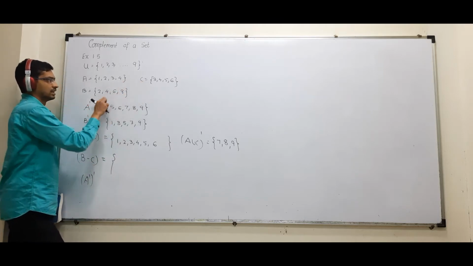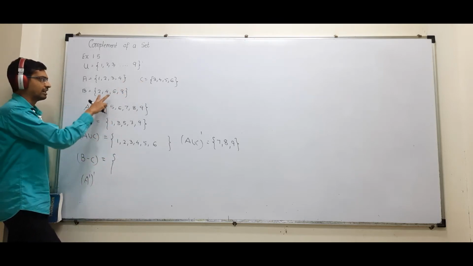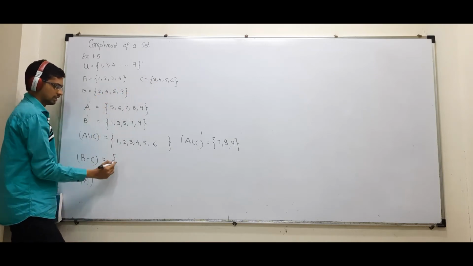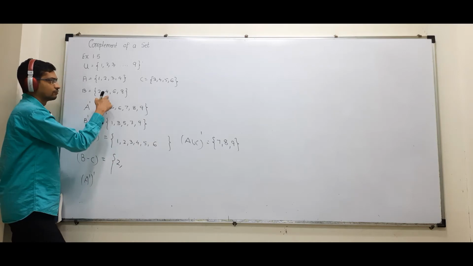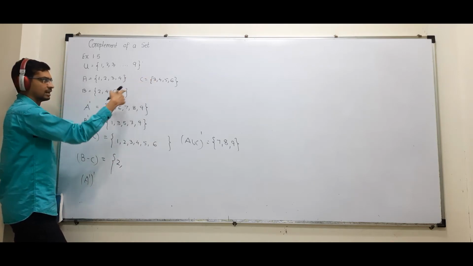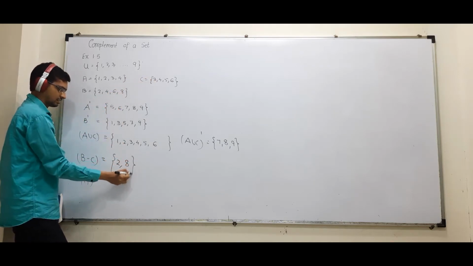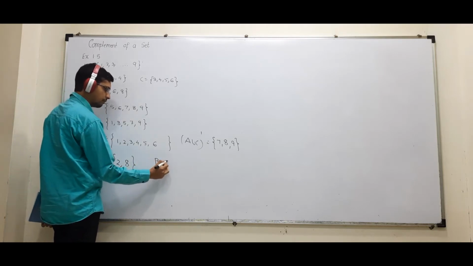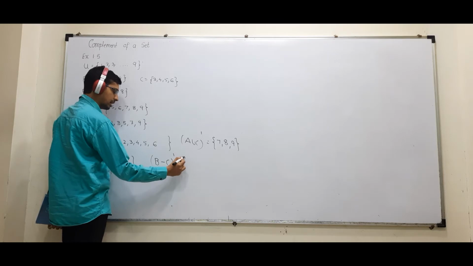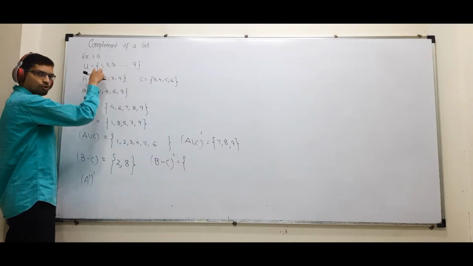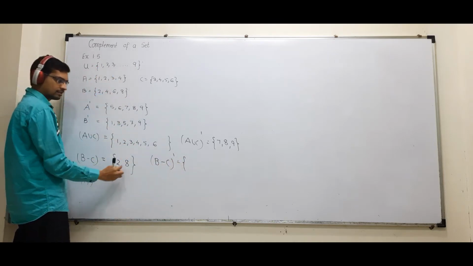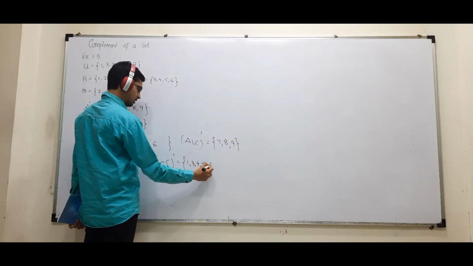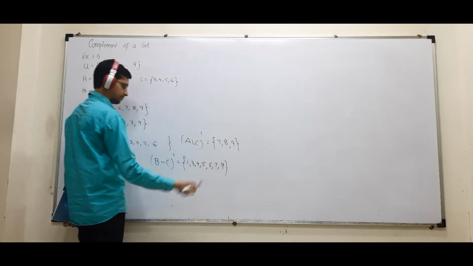Then again, now first I will find B minus C. Minus means all elements of B which are not in C. 2 is not there. 4 है, 6 है, क्या नहीं है? 8. So 2, 8. अब इसका complement, (B minus C) dash, everything from U except 2 and 8. That is 1 3 4 5 6 7 9. Understood?